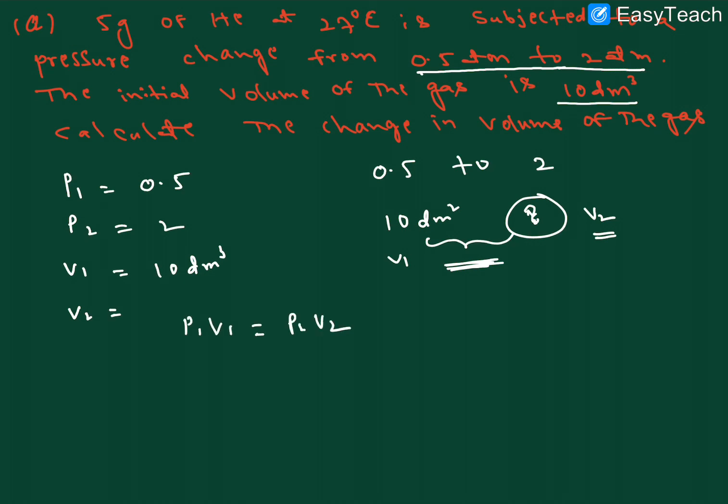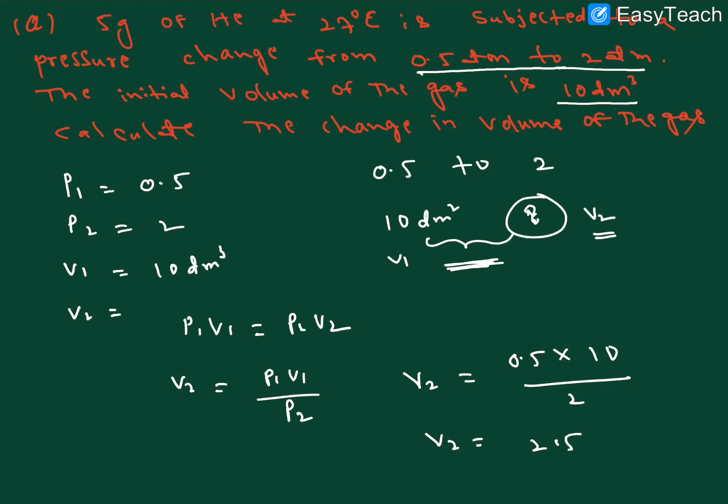Right, P1 V1 equals P2 V2. So V2 we need, that means V2 is equal to P1 V1 by P2, right? V2 is equal to P1, 0.5, into V1, which is 10, divided by P2, which is 2. We'll get 2.5 decimeter cube. This is the V2 volume, but they are not asking this one.